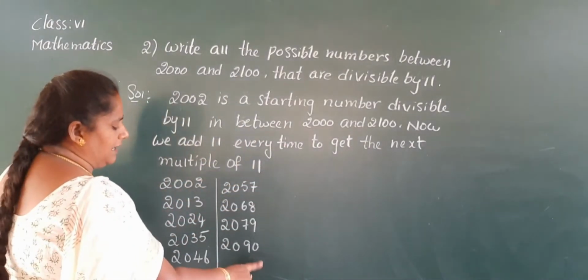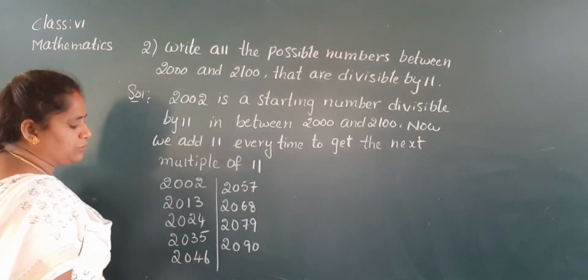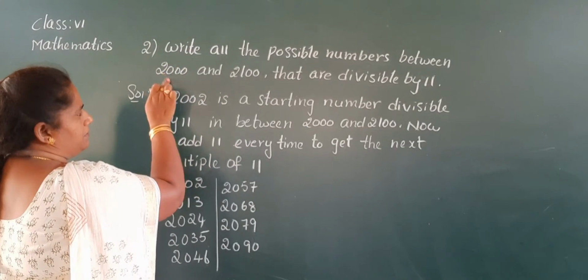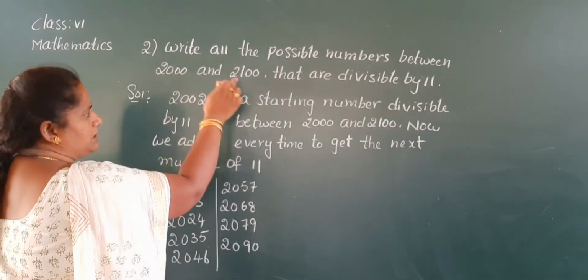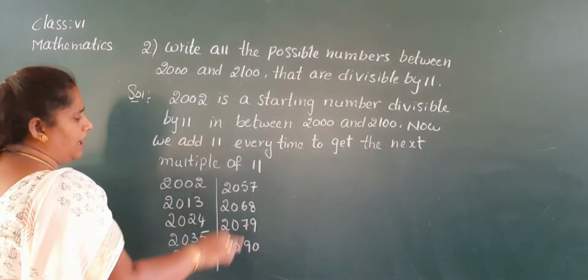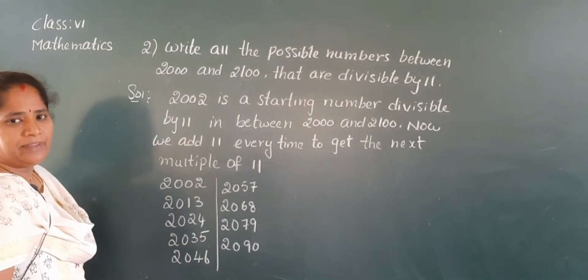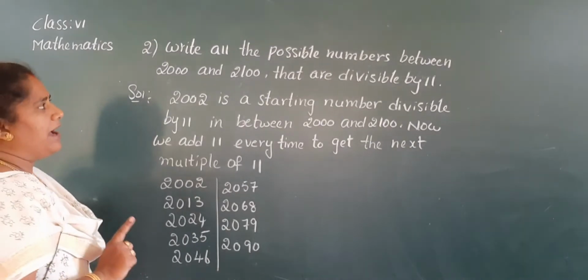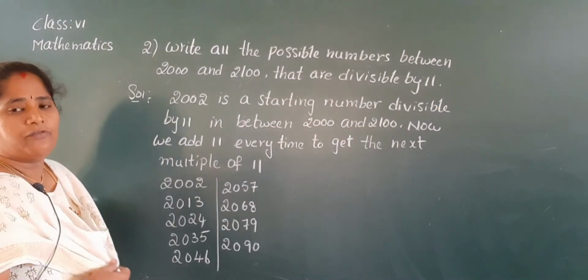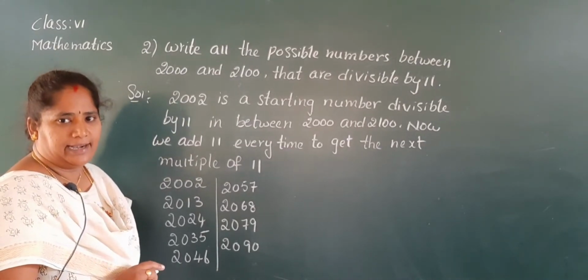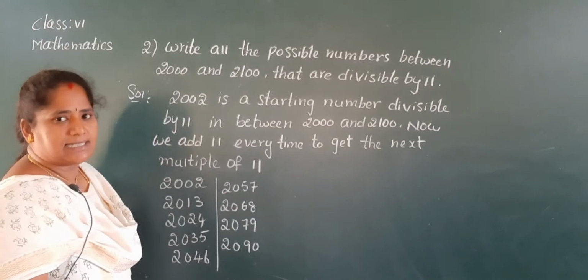Okay, if you add 11, we'll get the next number, that is 2101. But they are asking for the numbers which are divisible by 11 between 2000 and 2100. So we have to stop up to here. So these all numbers are divisible by 11. So how do you find them? First, you have to find the starting number which is divisible by 11 in between 2000 and 2100. So here 2002 is the starting number.